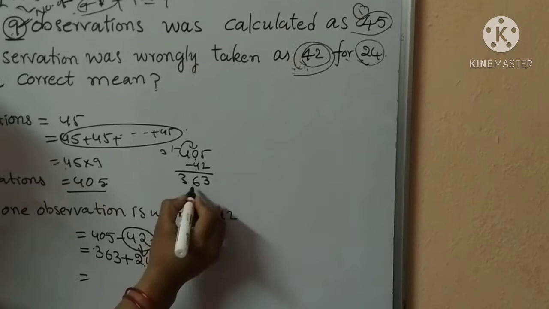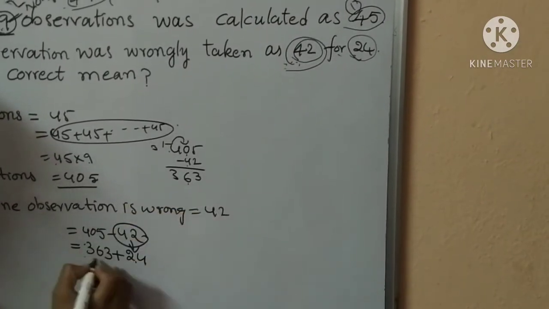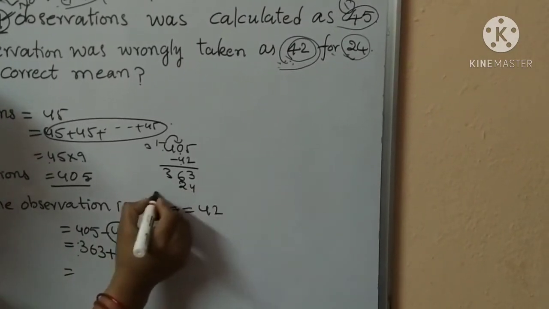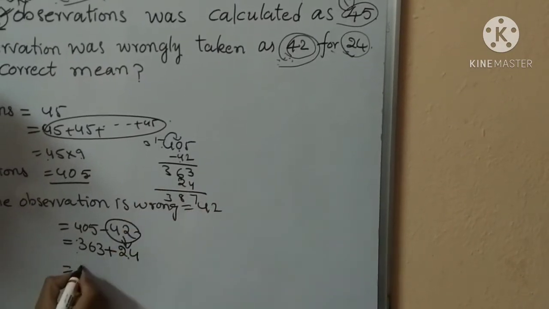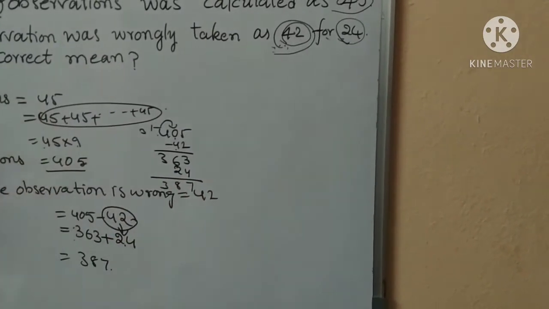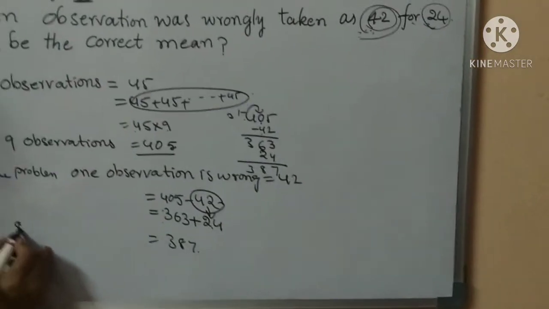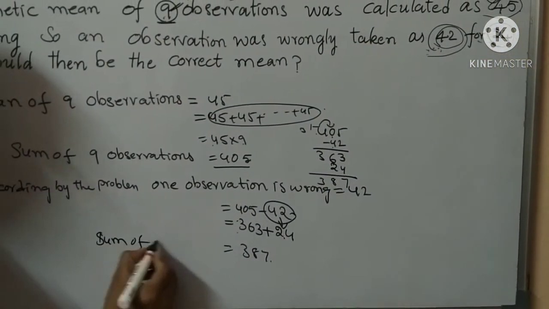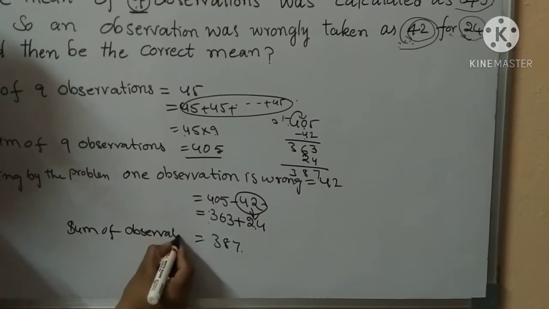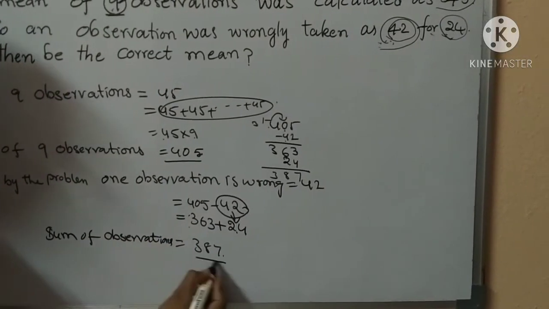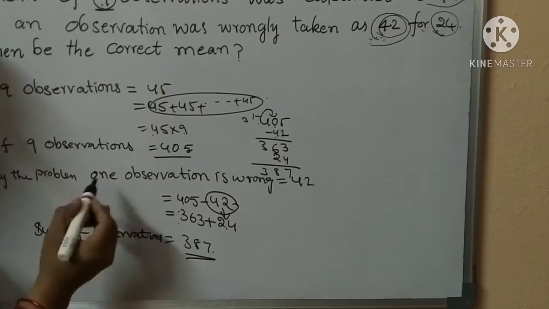So 363 plus 24 is 387. It is the sum of observations. Okay children, did you understand? One observation is wrong.